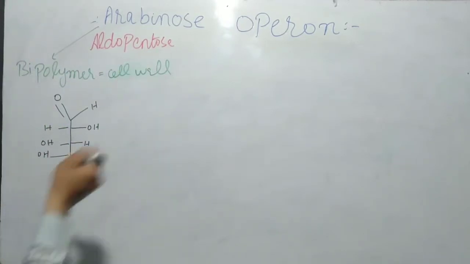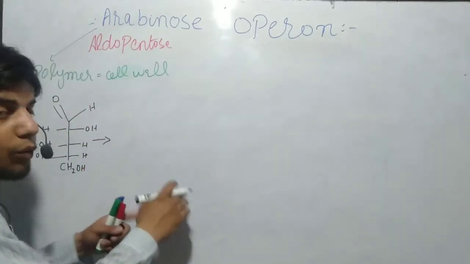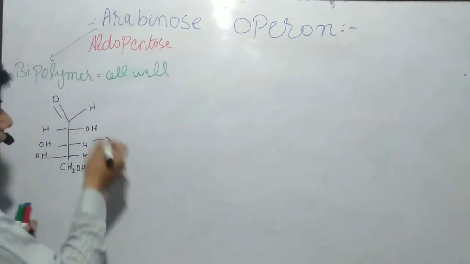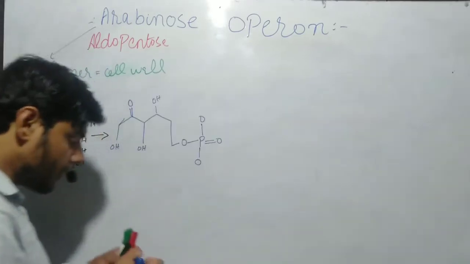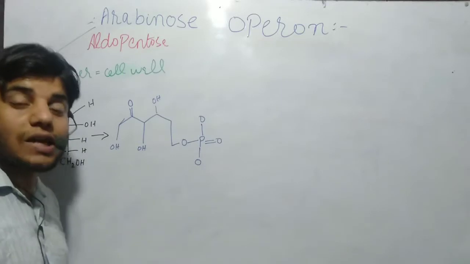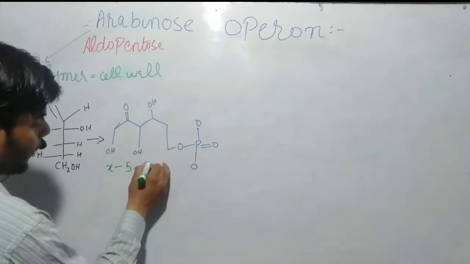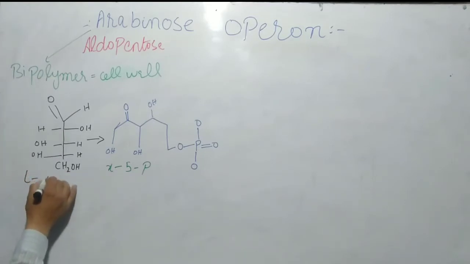Now a question arises: how can it make the cell wall? This Arabinose is converted into D-Xylose 5-phosphate. It will look like this form. This is the structure of Xylose 5-phosphate. Let me write Phosphate; in short form we can write it like that. And this is L-Arabinose.